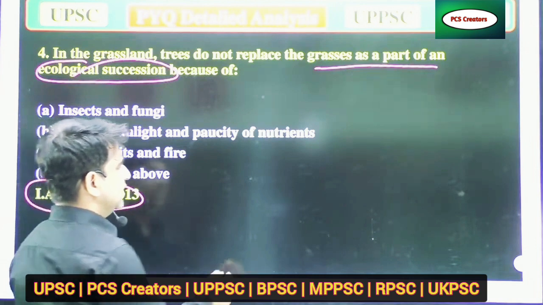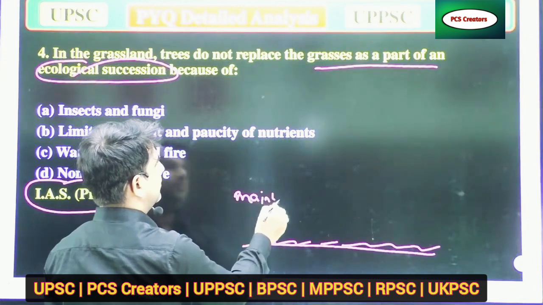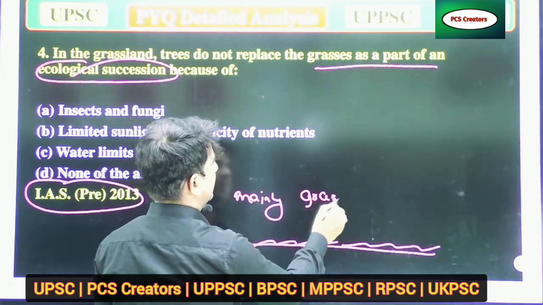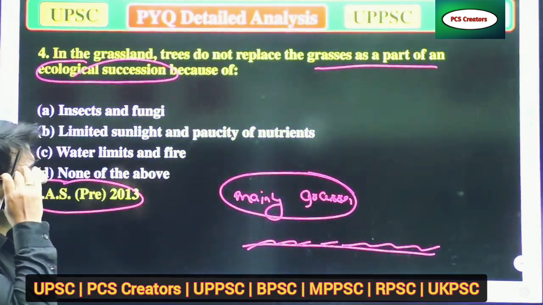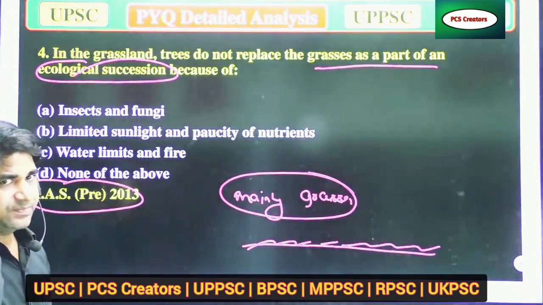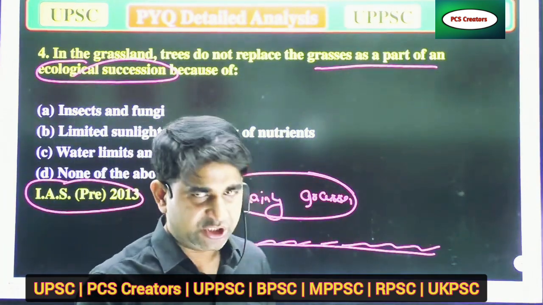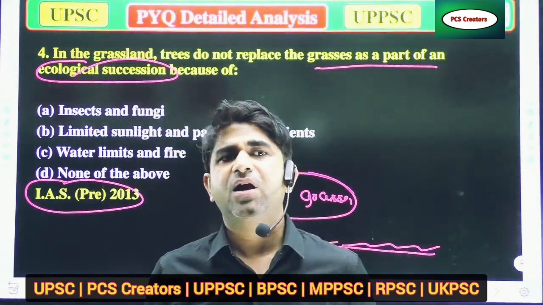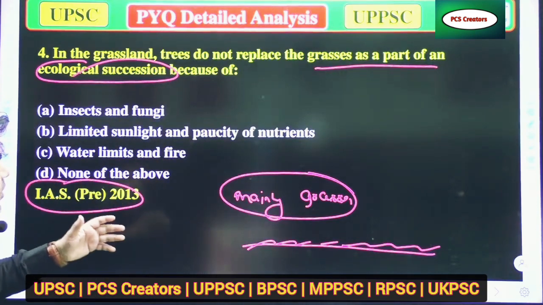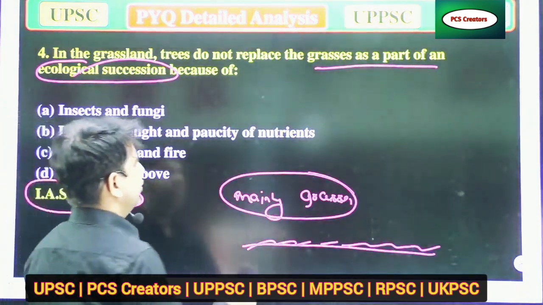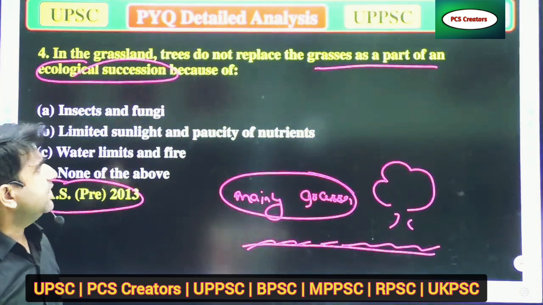When we talk about grasslands, what happens there? In grasslands, mainly grasses are there, and these grasses have the ability to cover the whole grassland area, so it doesn't allow trees to grow in a huge amount.